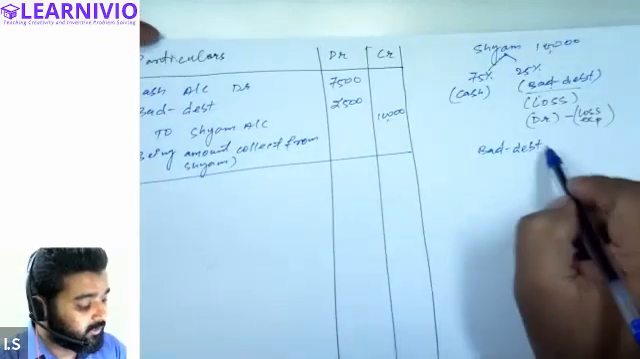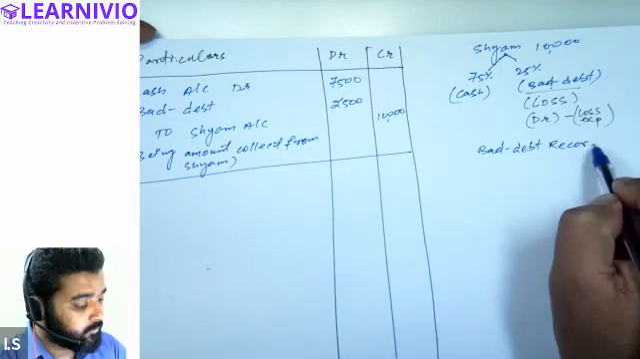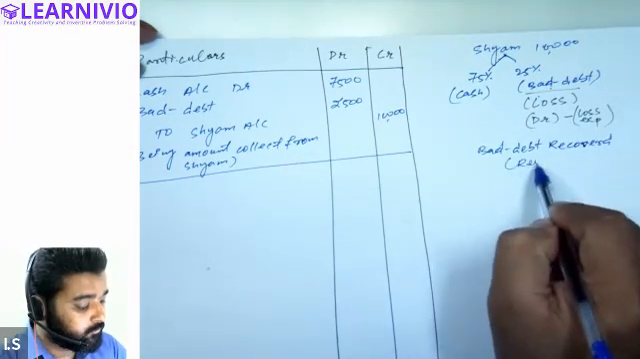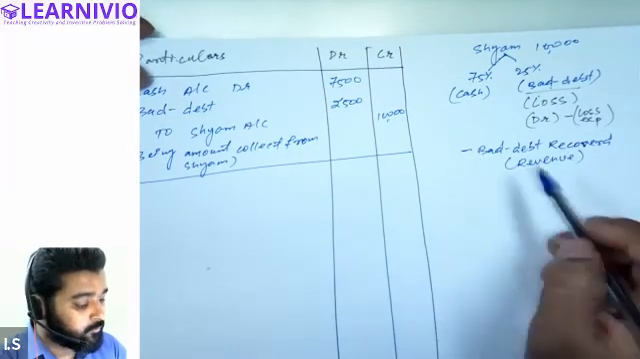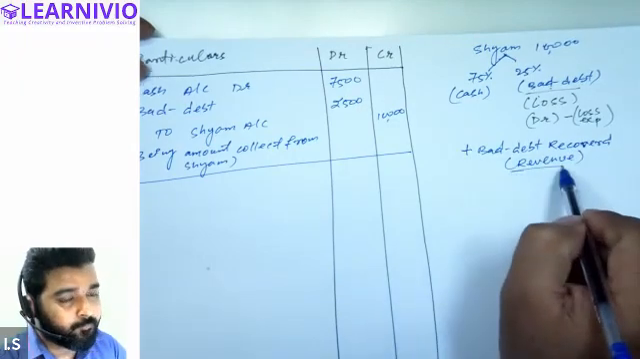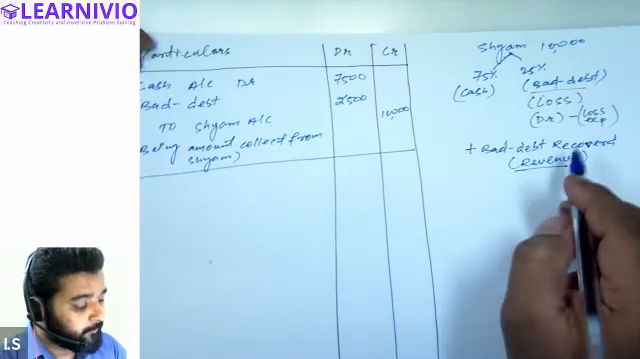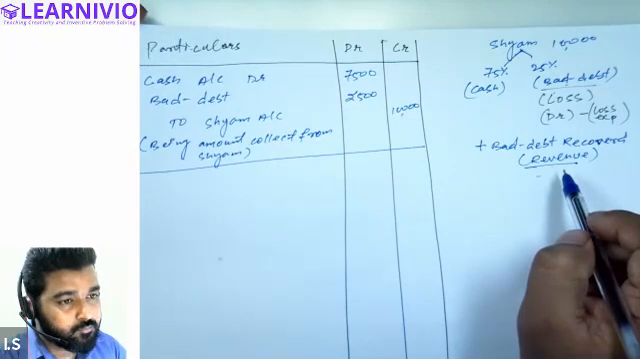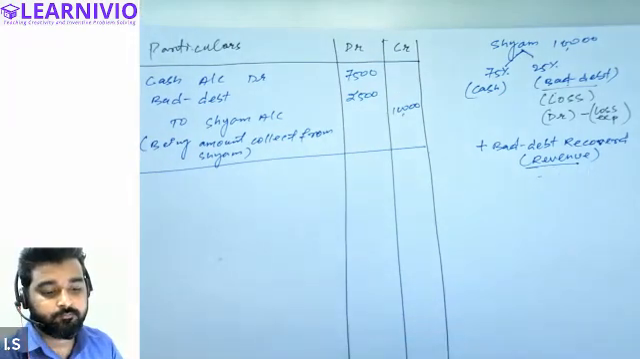So what is bad debt recovered? If bad debt is a loss, what is bad debt recovered? It is an increase. So bad debt recovered is basically a revenue. Just like bad debt is a loss, bad debt recovered is a revenue. So revenue is increasing, no? Yes, revenue is increasing. So what will we be doing? Sir, if bad debt is a loss, then we debit it, right? So if it's a revenue, also we'll debit it.